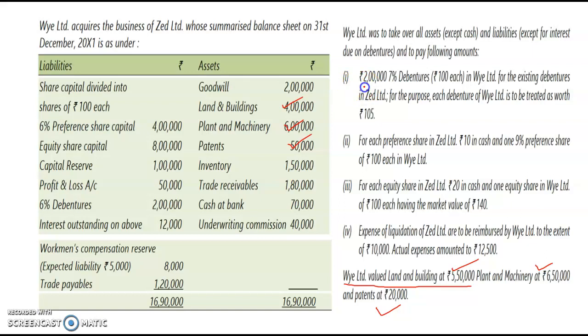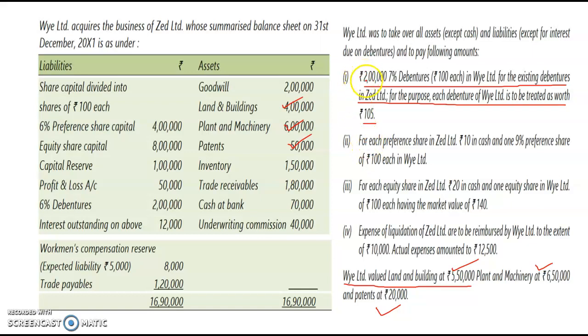That is, 7% debentures for the existing debentures in Z Limited, for the purpose of which each debenture of W Limited is to be treated as rupees 105. This particular entry will also be included in the books of the transferee company.